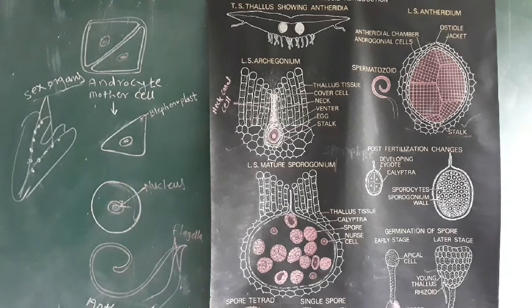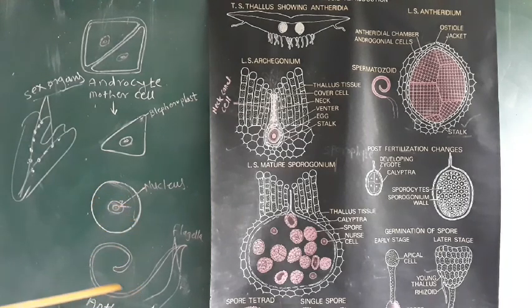Later on, the nucleus gets closely united with the blepharoplast, and they turn into a coiled structure.